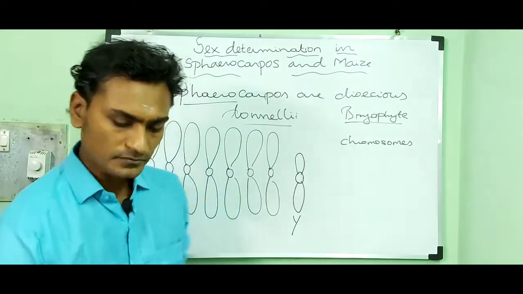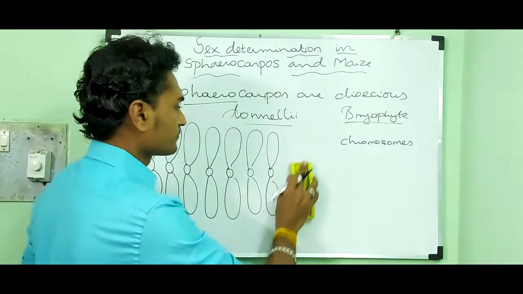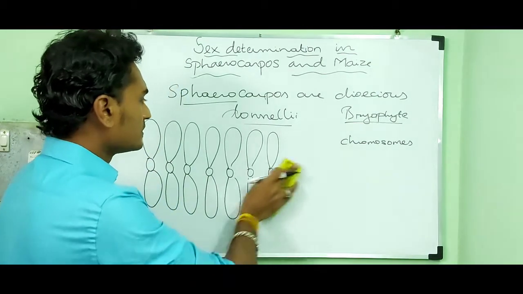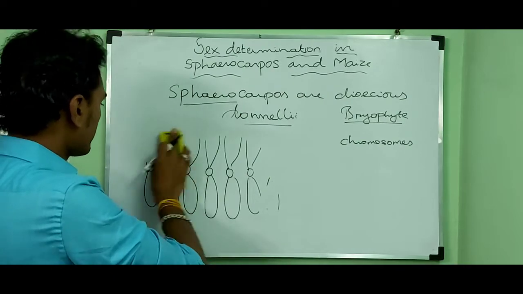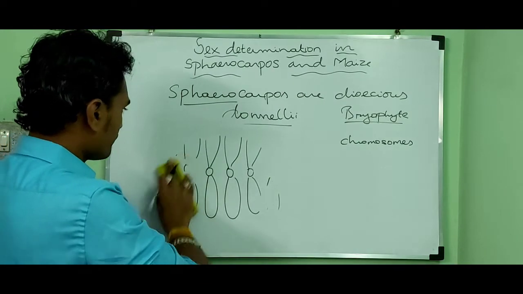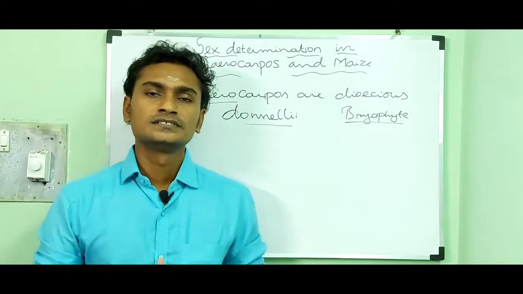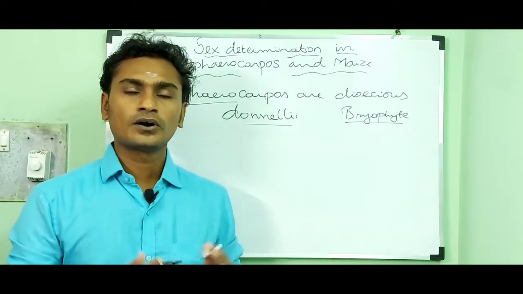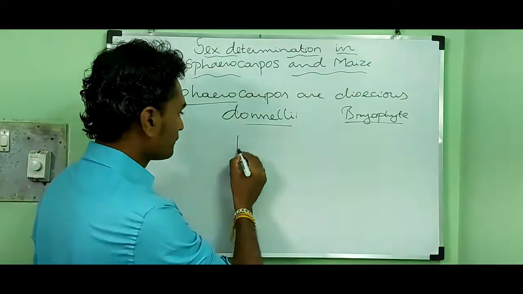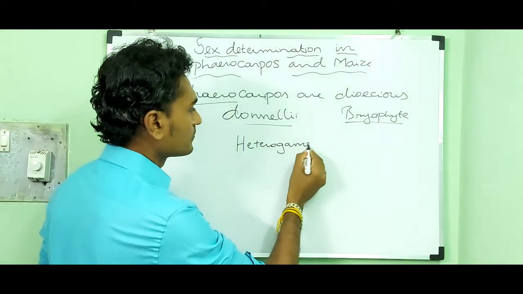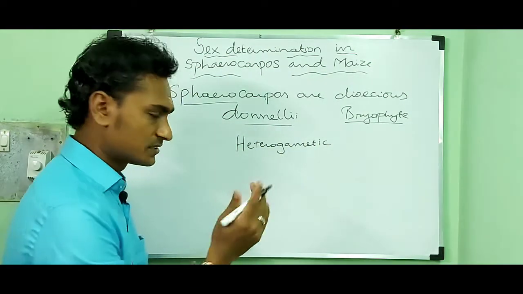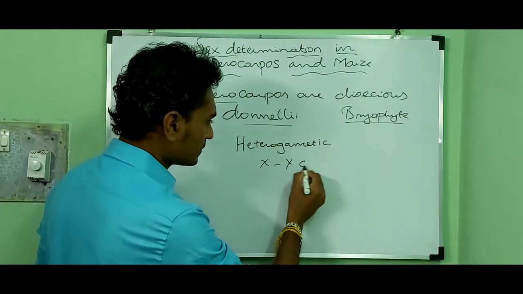Then the diploid sporophyte is always heterogametic, that means it has XY chromosomes.